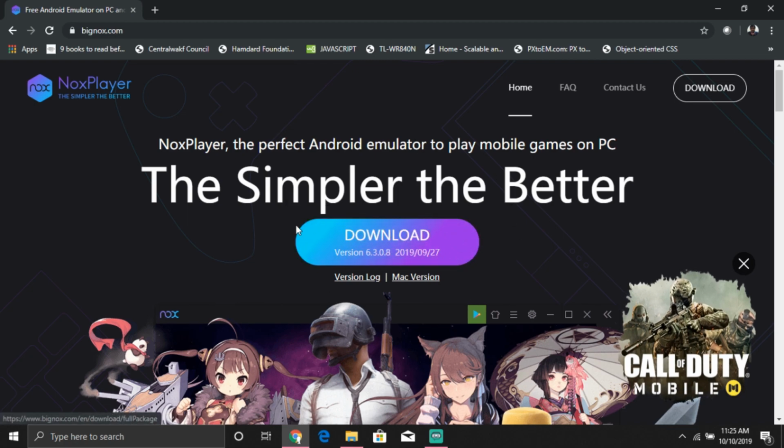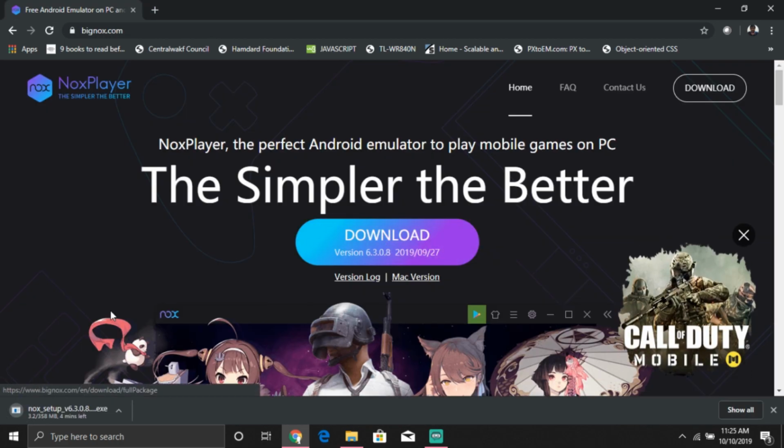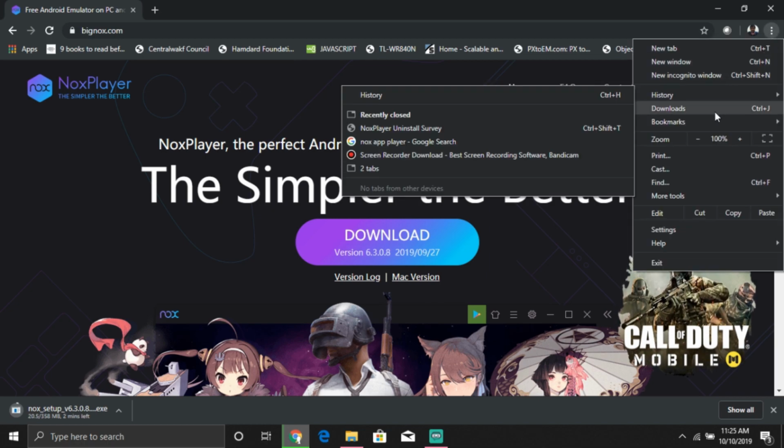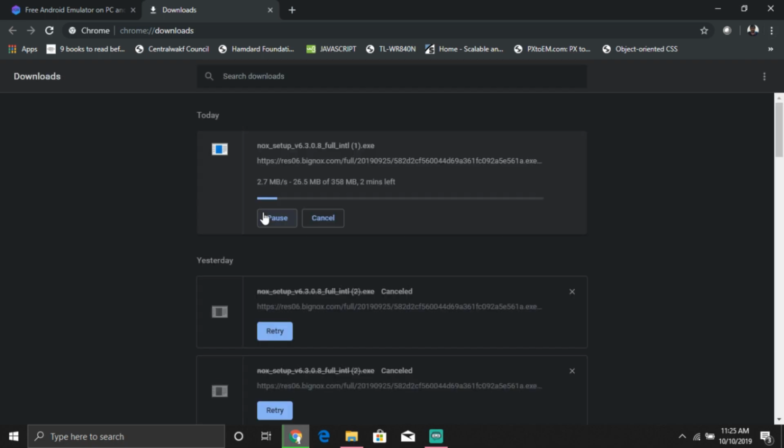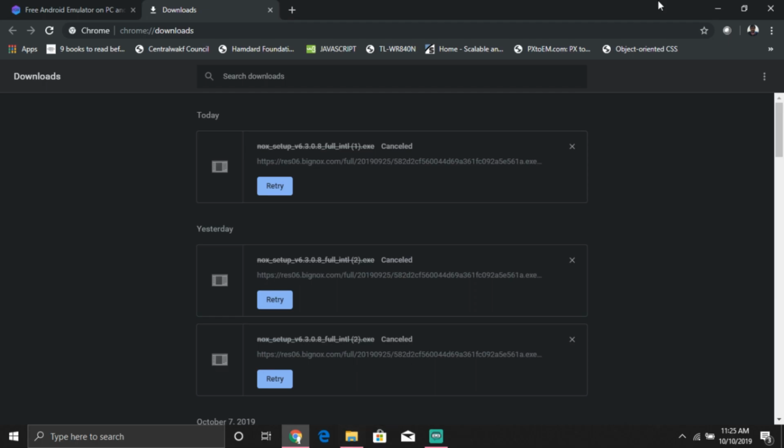Now, we need to download this. As you can see, the download button is here. Click on it. The download has started. It's a 358 MB file. I'm not downloading it again as I have already downloaded it.